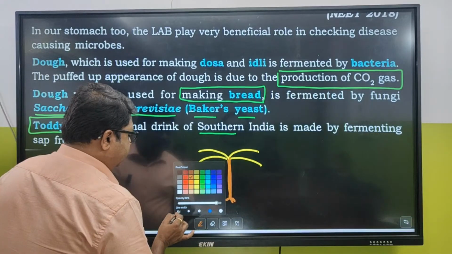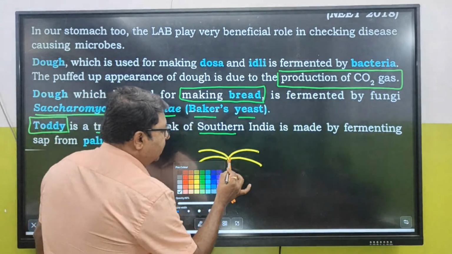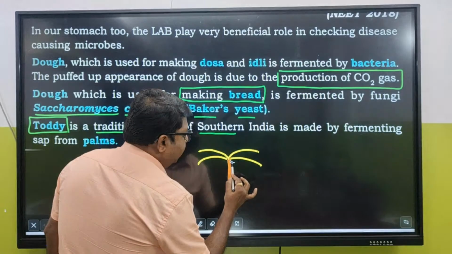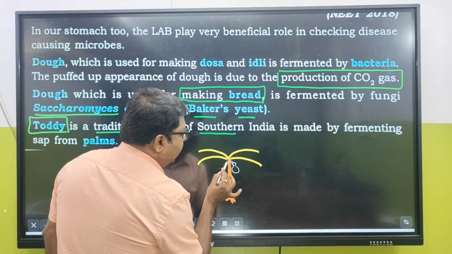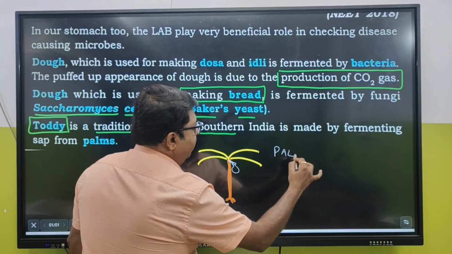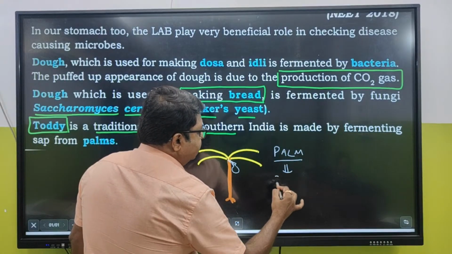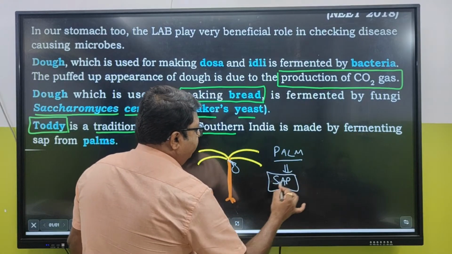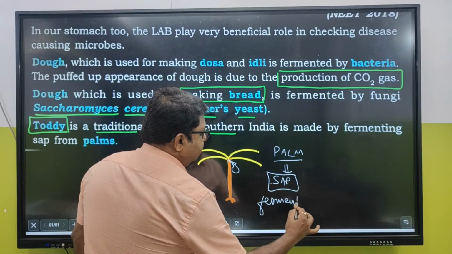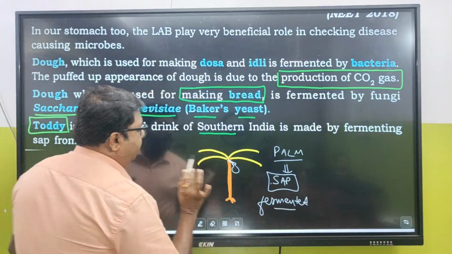You have seen a particular pot kept over here throughout the night to get the sap of the palm. So this is a palm tree, and the sap of the palm tree gets fermented, because the sap contains glucose and fermentation occurs.